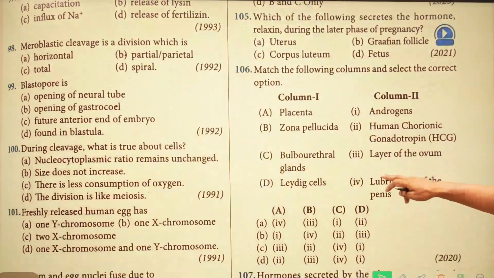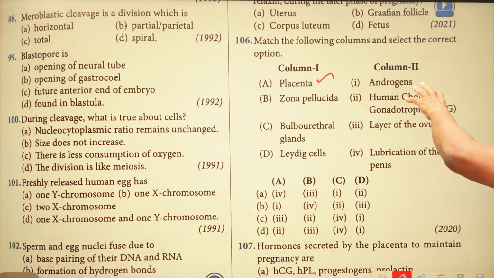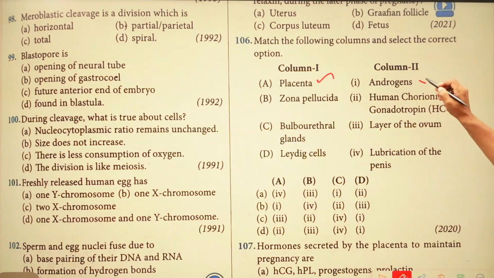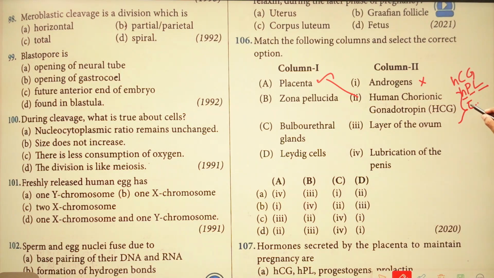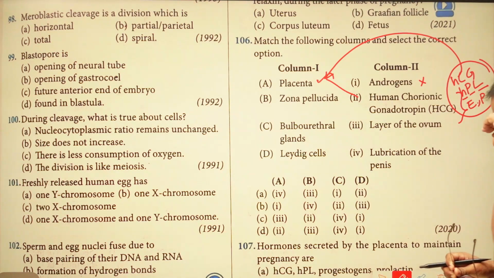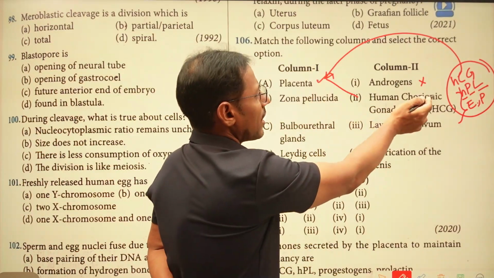Now the options in column 1 and options in column 2, let us see them. Placenta, let us check which of the options is matching to the placenta. Androgens, it is not matching. Human chorionic gonadotrophin, yes, HCG is secreted by placenta, as well as HPL, human placental lactogen, also secreted by placenta, as well as estrogen and progesterone. These are the different kinds of hormones which are secreted by the placenta at the time of pregnancy or gestational period. So you must remember the hormones which are secreted by the placenta. So these are all placental hormones, right?